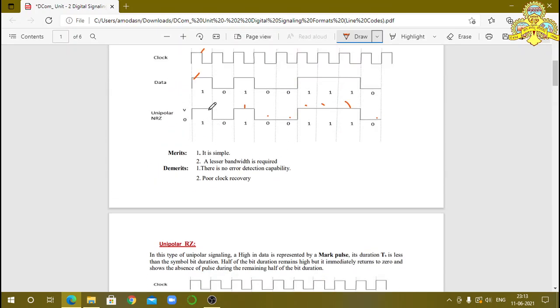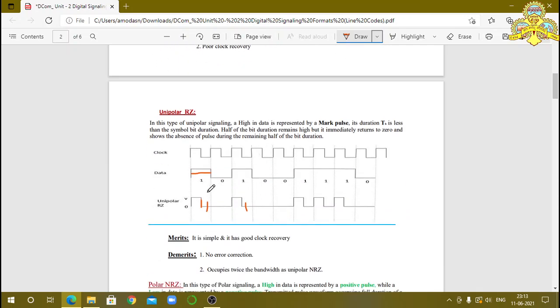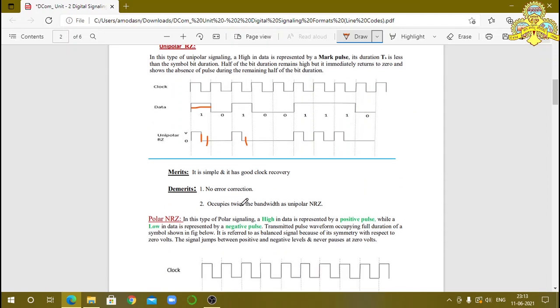Here you observe 1 pulse, 2 pulse, 3 pulse, 4, 5 like that. But here the 1 pulse is split into 2 parts, 1 and 0, so that the number of bits increases. Due to that, it needs more bandwidth.